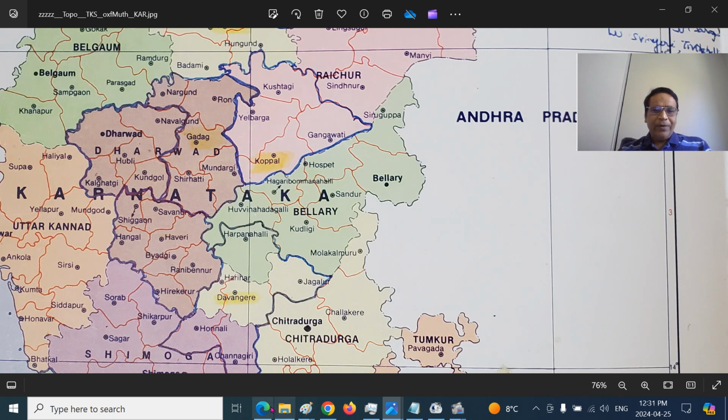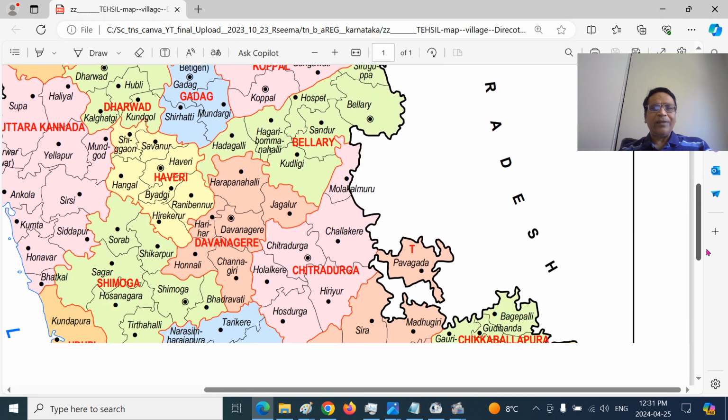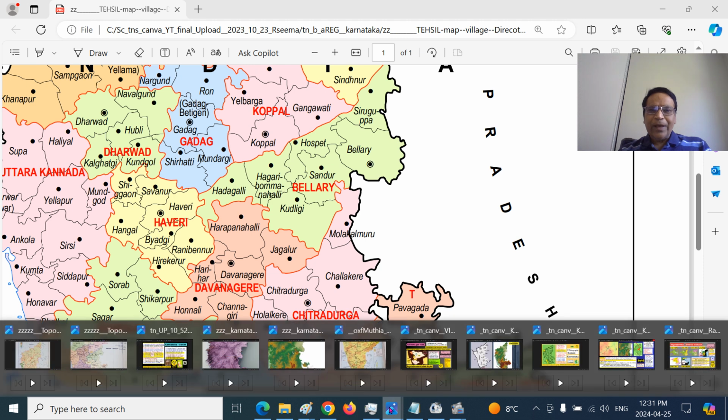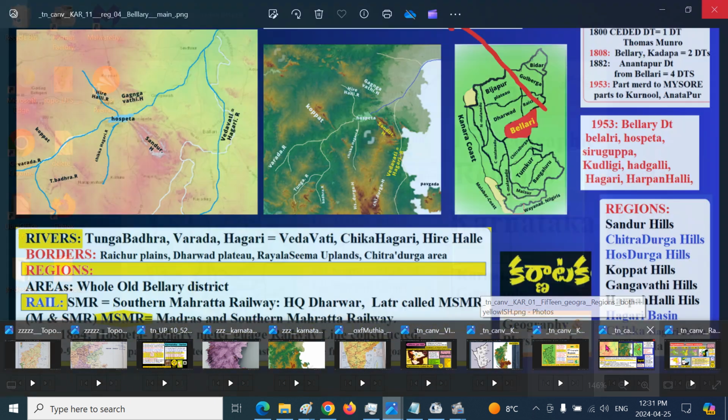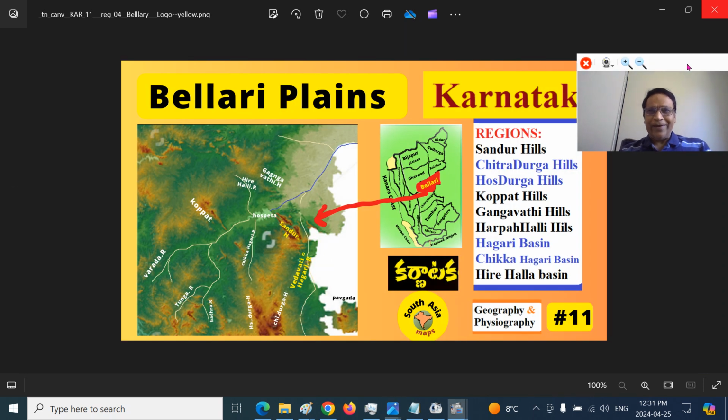You can see that part here more clearly in the modern 31 districts of Karnataka province. You can see the Ballary district. I think here at this time the Hospeta district is not shown. This is the Hospeta part now. Yeah, this is missing here, the same thing here. So that is about the fascinating Bellary plains of Karnataka,